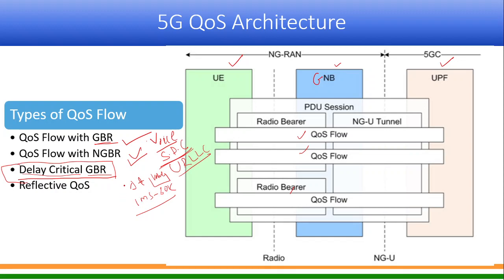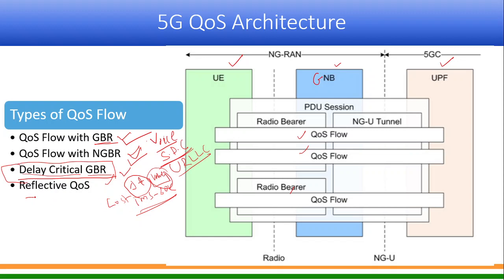When we go through delay critical GBR, we'll see these parameters. What they define is that in a particular time a particular volume of data should definitely be transmitted, otherwise that data will be considered as lost. So that is a kind of delay critical guaranteed bitrate. And this was not there in 4G. You had GBR in 4G, you had non-GBR in 4G, and delay critical GBR was not there perhaps.